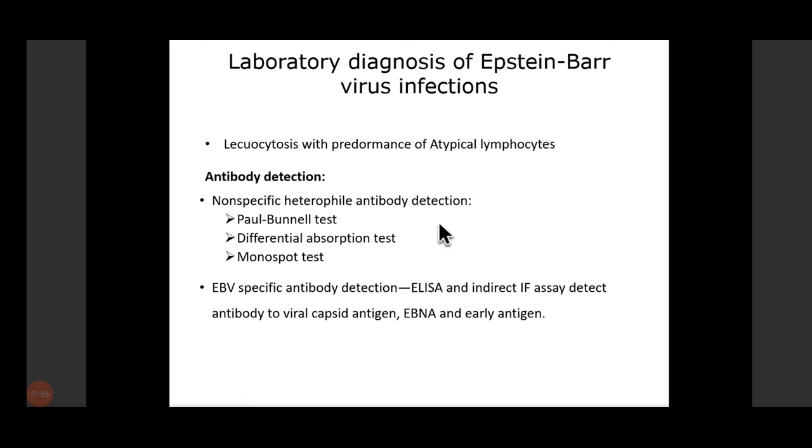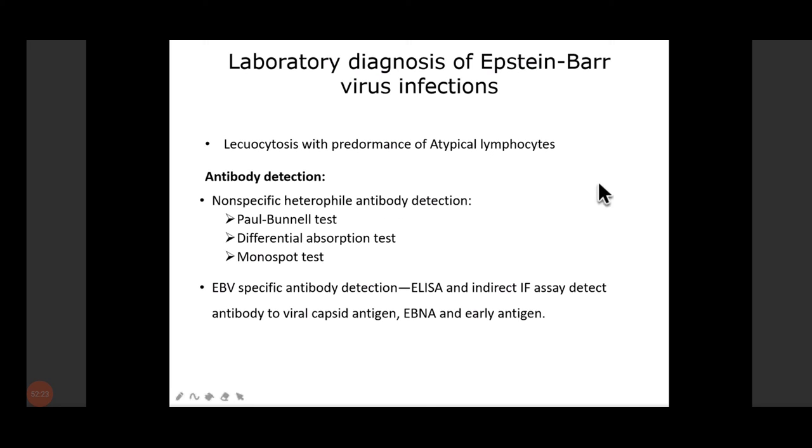We take the serum of the patient which has these heterophile antibodies, and we heat it for some time. We prepare doubling dilutions, and then we add sheep erythrocytes to it, because these heterophile antibodies due to EBV agglutinate with sheep erythrocytes. Then we incubate the tubes for 4 hours, and then we look for the agglutination. So the Paul Bunnell test is a tube agglutination test, right?